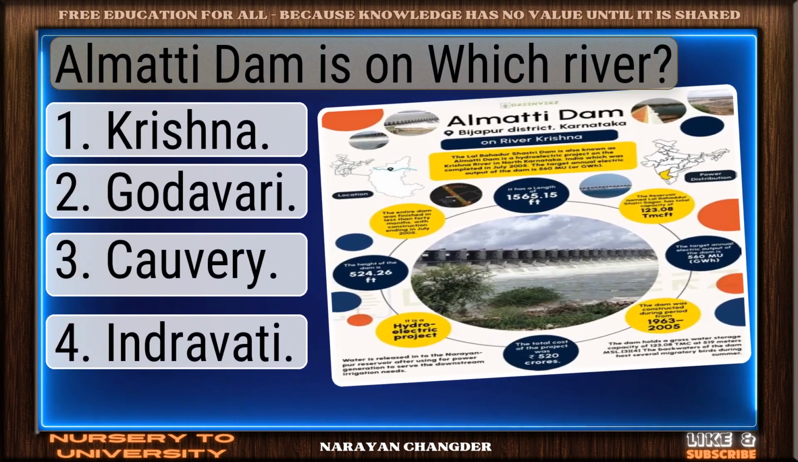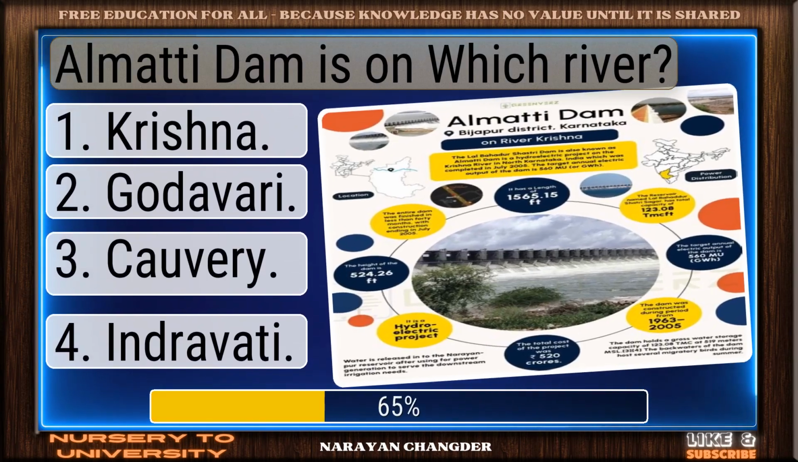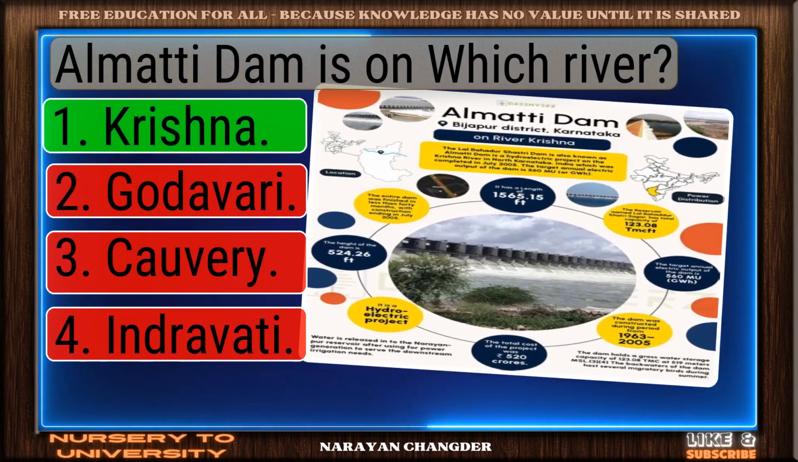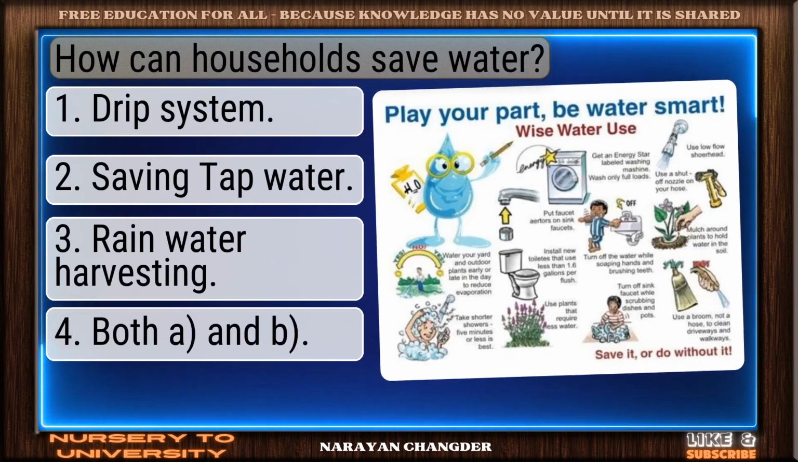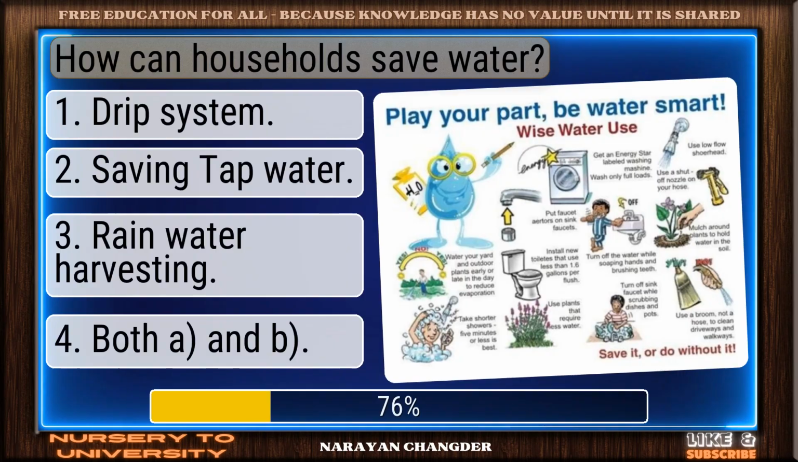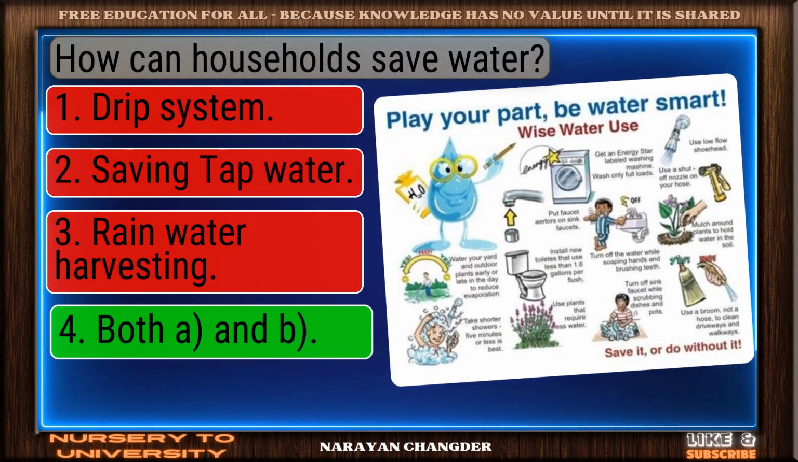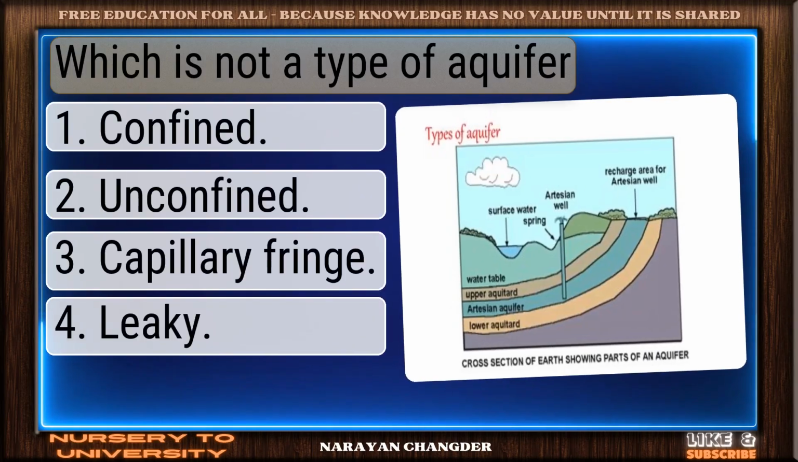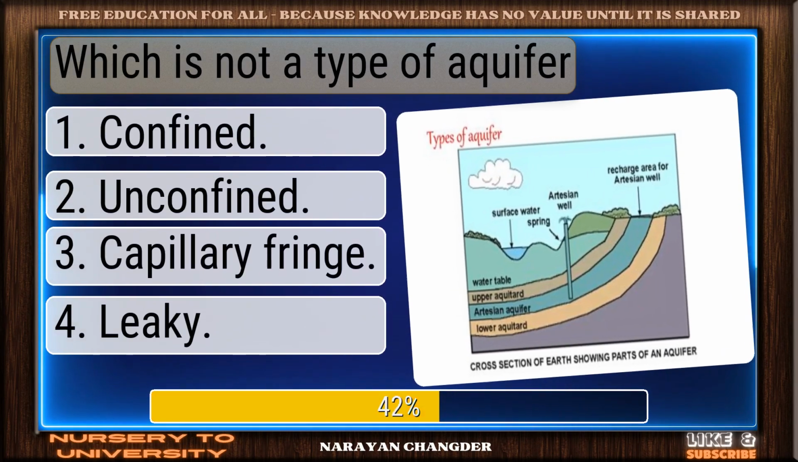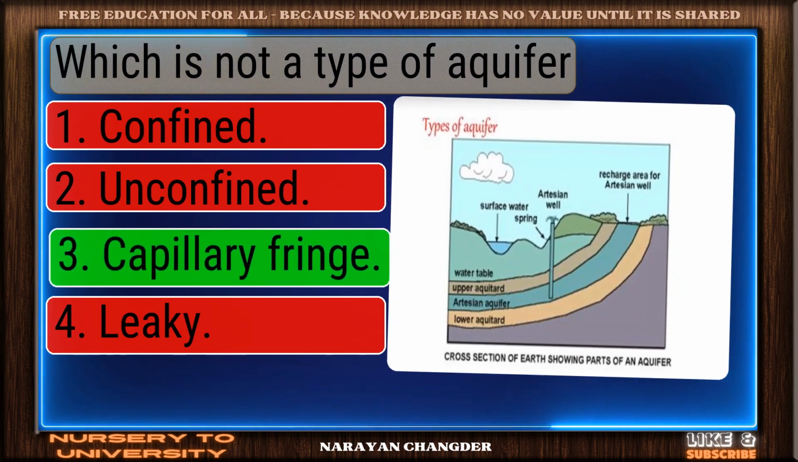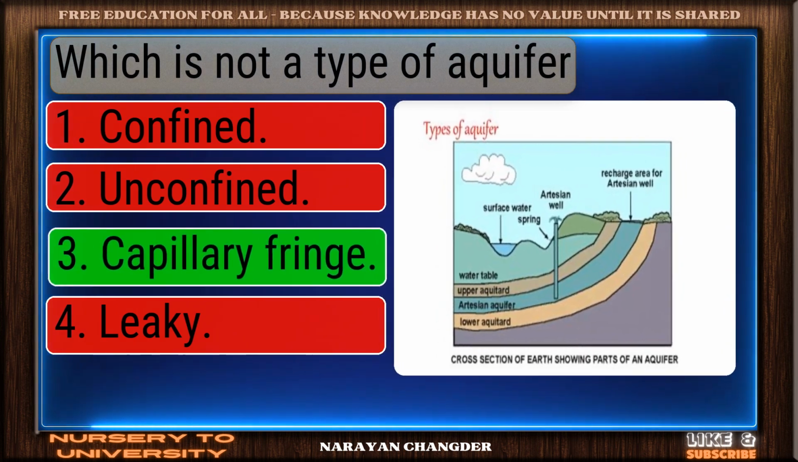Almatti Dam is on which river? Good job. Your answer, Krishna, works well here. How can households save water? You chose both A and B, and it is correct. Which is not a type of aquifer? Correct response. Capillary fringe is the most accurate answer.